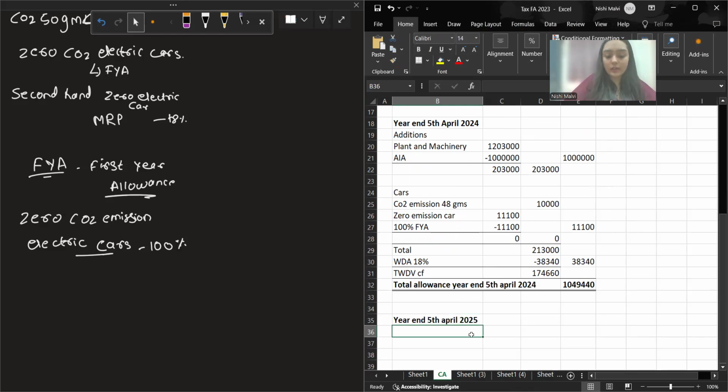Now your brought forward balance for the main rate pool is this one, right? Your written down allowance again 18%. Okay. Your pool will be this one.